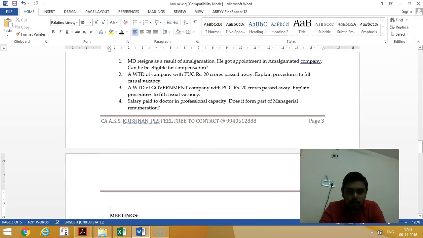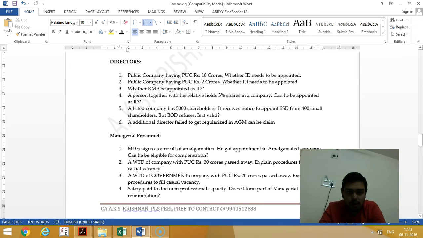Then we are going to the dividend chapter. Company having paid up capital 10 crores, whether independent director is to be appointed. As per the independent director section, there are 3 threshold limits. If it's a listed company, mandatory. If it's an unlisted public company having paid up capital 10 crores or more, turnover 100 crores or more, loans, borrowing, deposit from public exceeding 50 crores, they have to appoint independent director. Hence, they have to appoint independent director. So if it's a public company, at least 2 directors shall be independent out of the total.